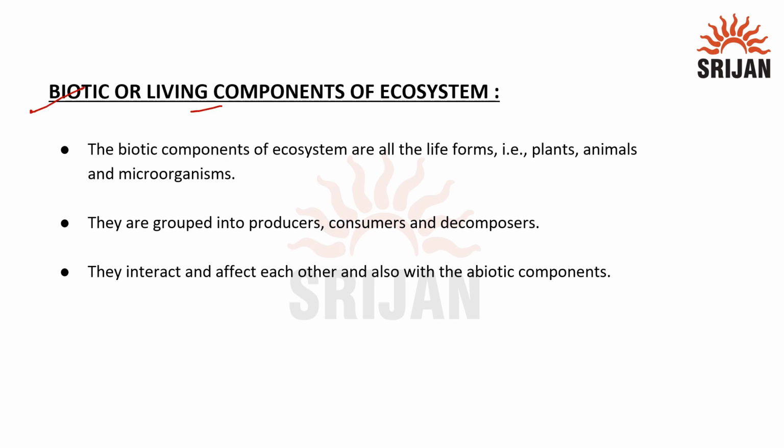Biotic or living components of ecosystem. The biotic components of ecosystem are all the life forms, that is plants, animals and microorganisms. They are grouped into producers, consumers and decomposers. Producers are green plants, consumers are all the animals including herbivores, carnivores and omnivores, and decomposers are certain microorganisms like bacteria and fungi. They interact and affect each other, and they also interact with the abiotic components.